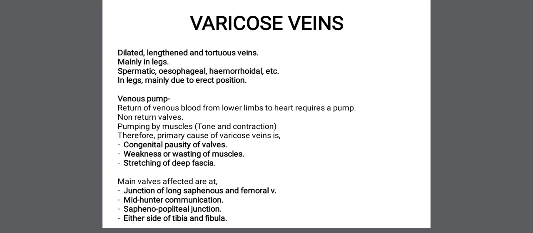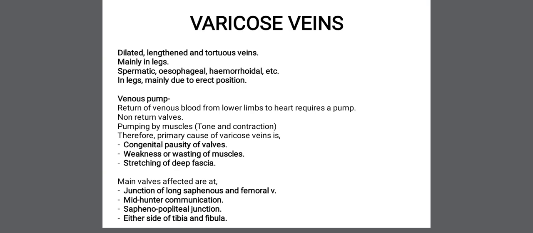These varicose veins mainly occur in the legs. Also they can occur in the spermatic region, the esophageal region or the lower end of the esophagus, or in the rectum as hemorrhoids, etc. In the legs it is mainly due to the erect position.